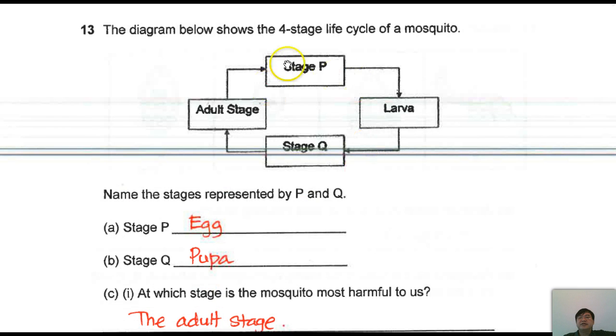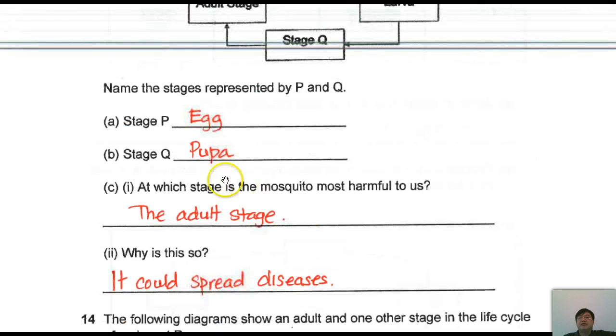Right, this diagram below is another simple 4-stage life cycle. Stage P is the egg. Egg becomes larva, pupa, Q, and the adult. Now, at which stage is the mosquito most harmful to us? It is definitely the adult stage. Why?